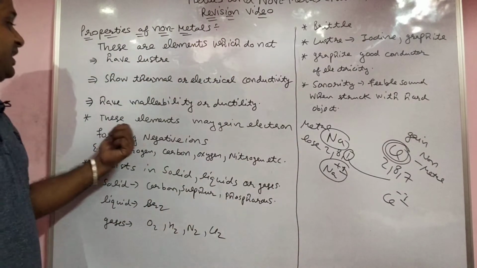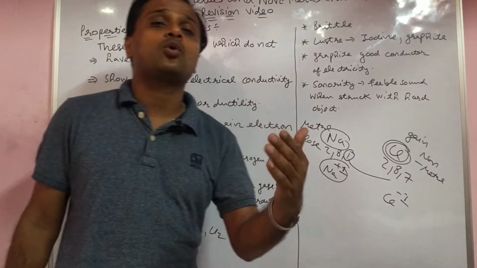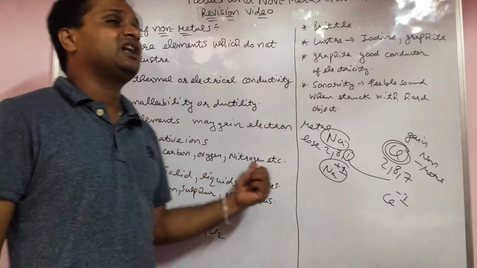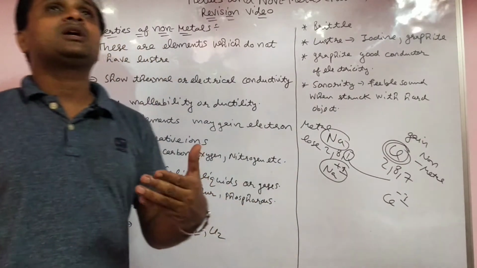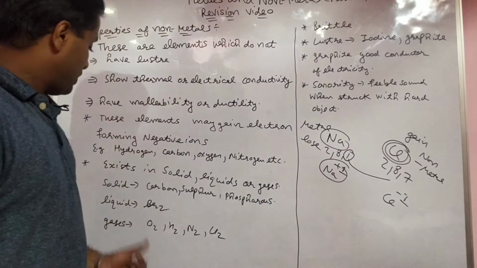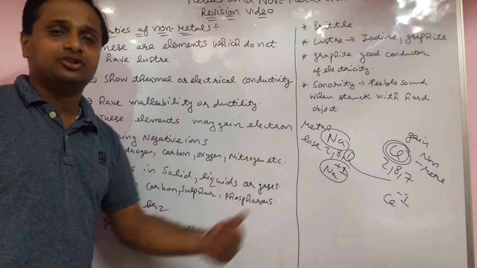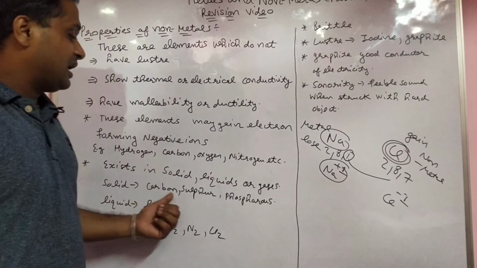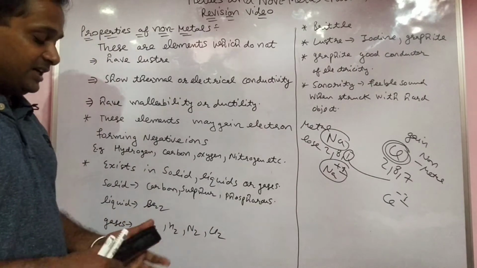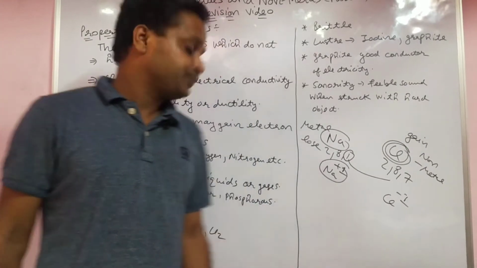Yes, these elements gain electrons, forming negative ions. Already told, electronegative ions are there, that is hydrogen, carbon, oxygen, nitrogen. Mainly about 17 non-metals are there, and they exist as solid, liquid and gas. Solid examples are carbon, sulfur, phosphorus, which are in powder form. Liquid, there is only one: bromine, reddish brown in color.